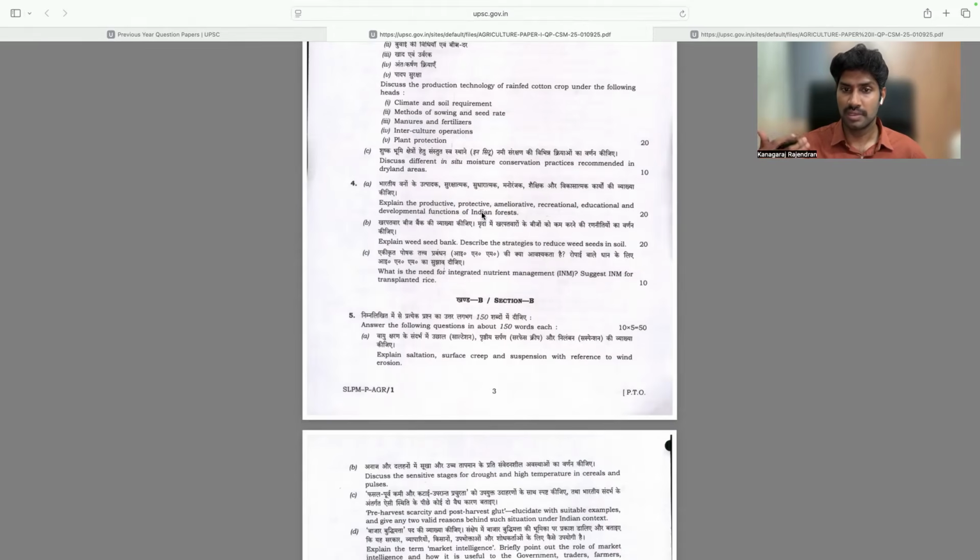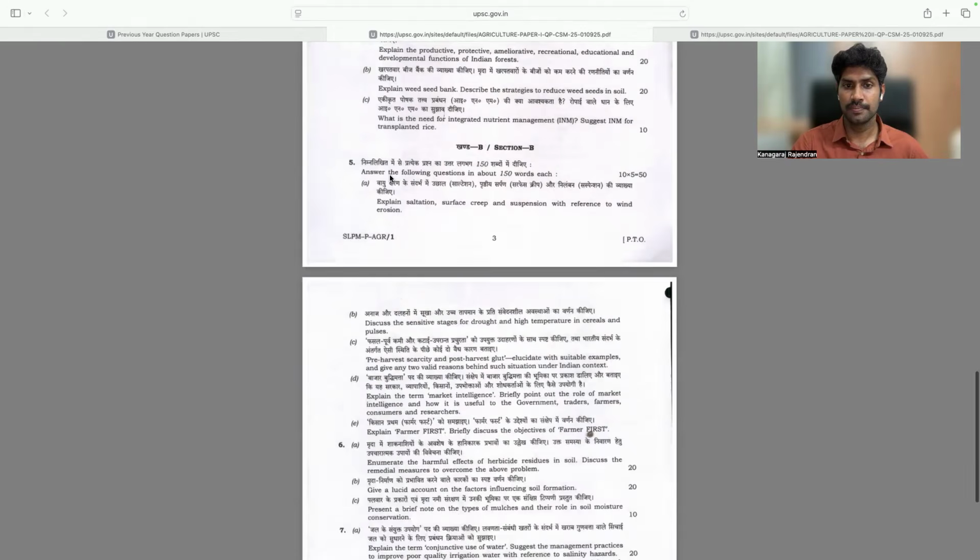So we need to think about the answer structure. If you see the question, then simply you can follow the question direction and address each part of the question. But the problem is you must know all dimensions of a particular topic. So that's a challenge. What they are expecting is that you must know all the dimensions of a particular topic. Then only you will be able to answer.